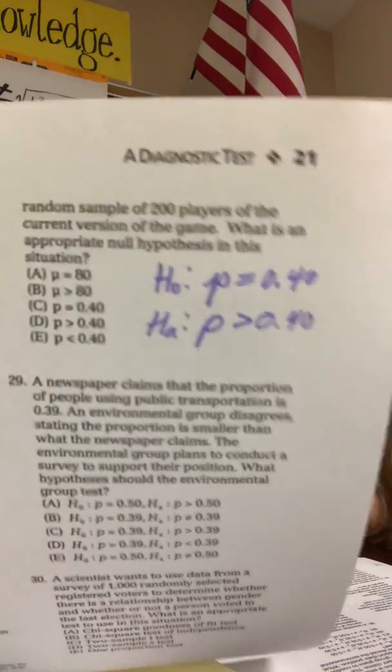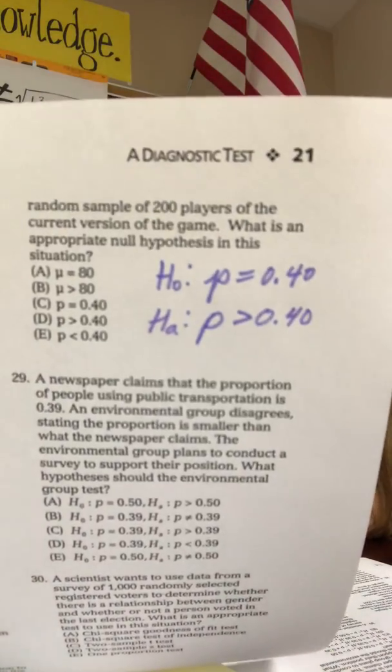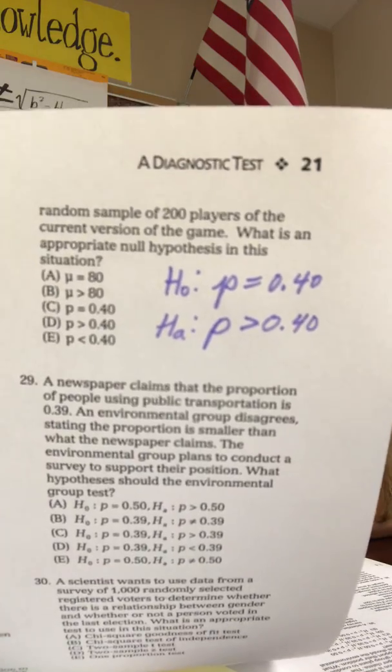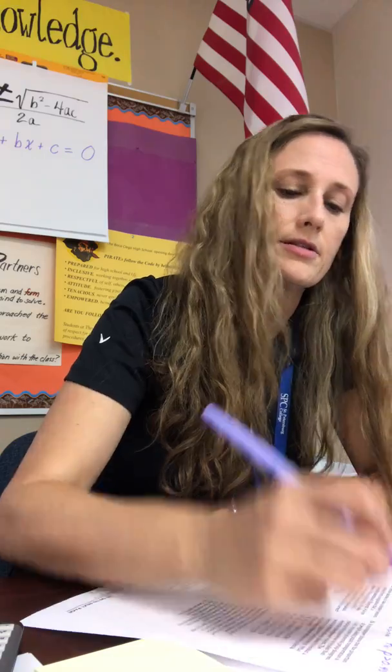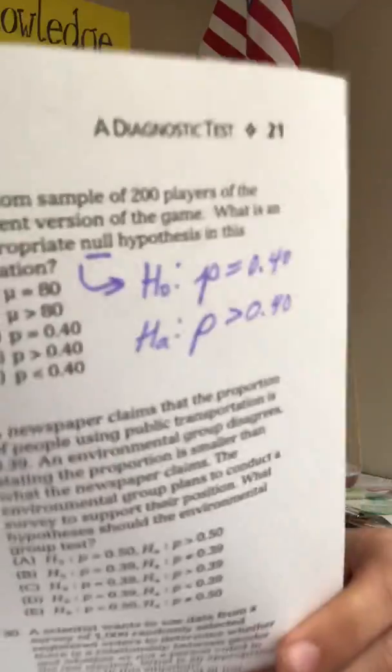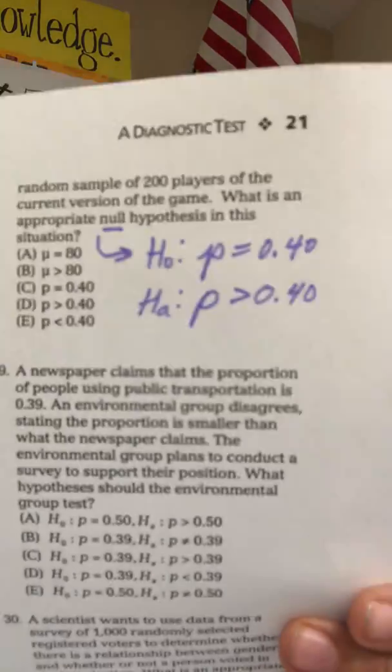So as I look through the choices here, I'm feeling good because it asks, what's the null hypothesis? So I kind of have to know vocab. The null hypothesis is not the alternate hypothesis, it's this one. It's that one right there. I guess you can't see it. Okay, so hopefully you can see that there.